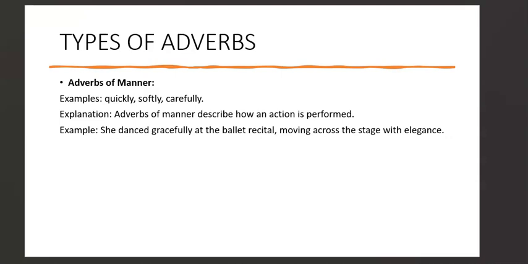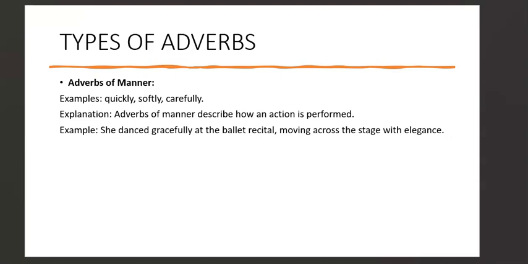So these adverbs describe how an action was performed or how an action was done. Maybe an action was done quickly, like I gave you an example of the running. She ran quickly. Or maybe she ate carefully, because the fish had bones, so she ate the fish carefully. She sang softly. How did she sing? Softly. So these are adverbs that tell us how an action was performed.